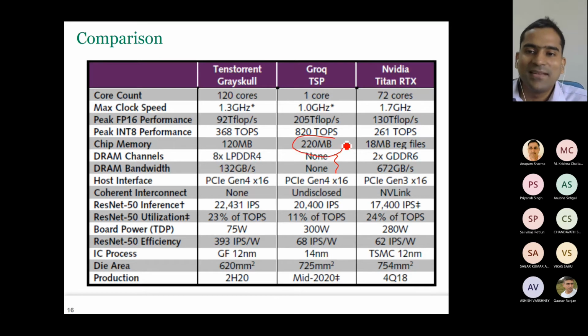That's why it has large SRAM, because it tries to keep all the data in the SRAM itself. It doesn't rely on DRAM. That's why it has no DRAM channel. So see, the point is, because it has no DRAM channel, you don't need to keep any memory controller. So you save that much area.